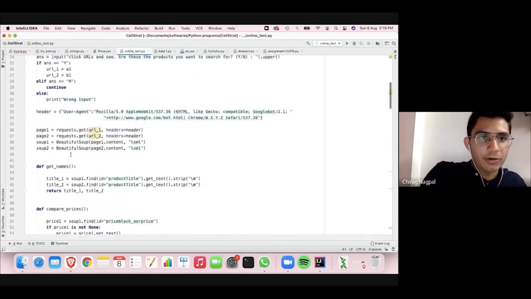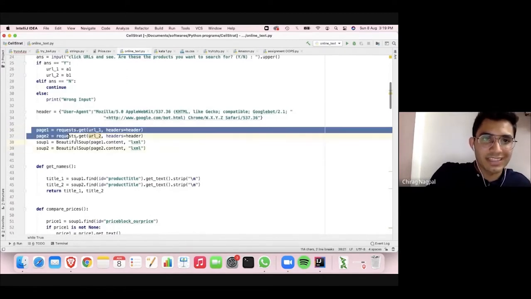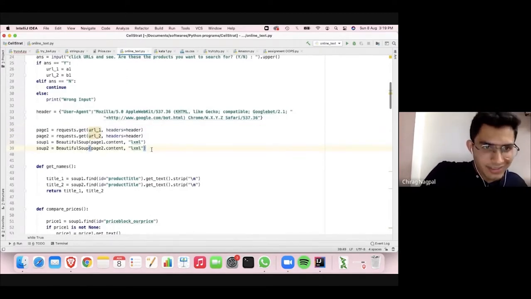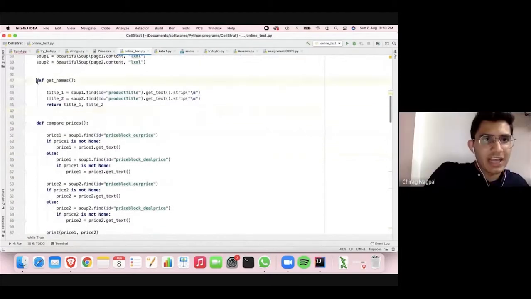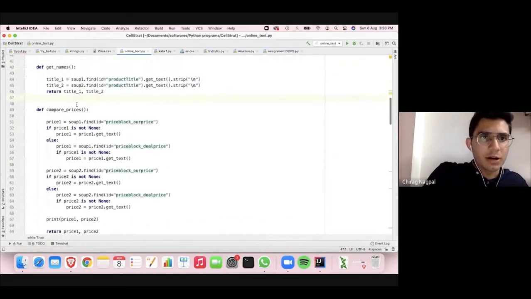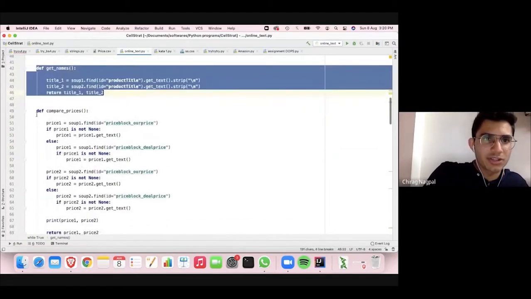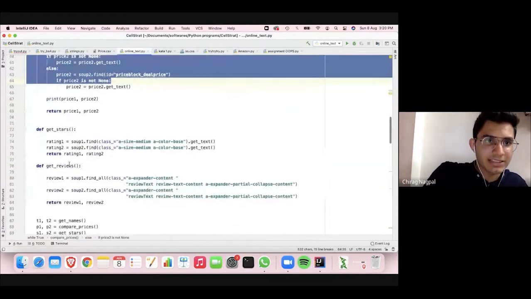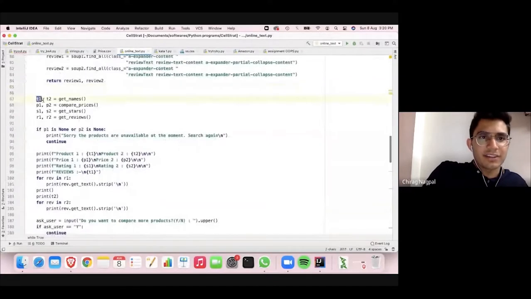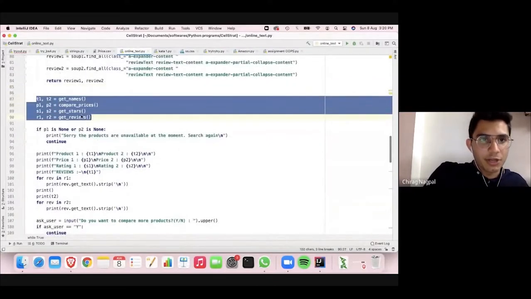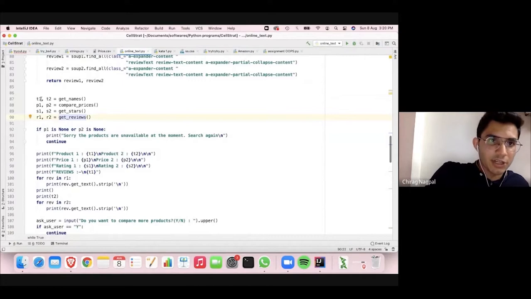So when we move further, we have already explained lines 36 to 39. Pankaj has already explained where we are just creating the objects and getting responses. Now these are just the functions, which you have already explained. The first function is get names, which I think Pankaj you have already explained, right? So we won't explain them again. So these are the get names function, compare prices, which I've already explained, get stars, which Swastik has already explained, and reviews. Here we're just extracting the things that we're returning through these variables because there are two.